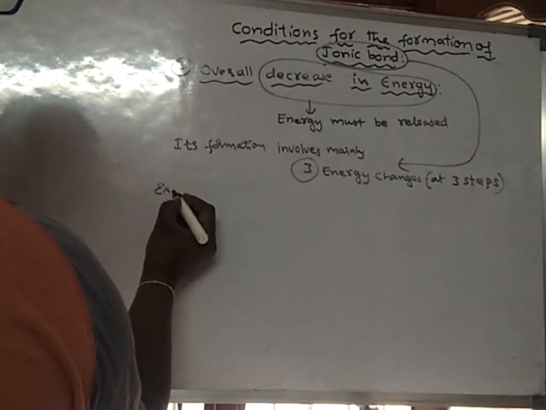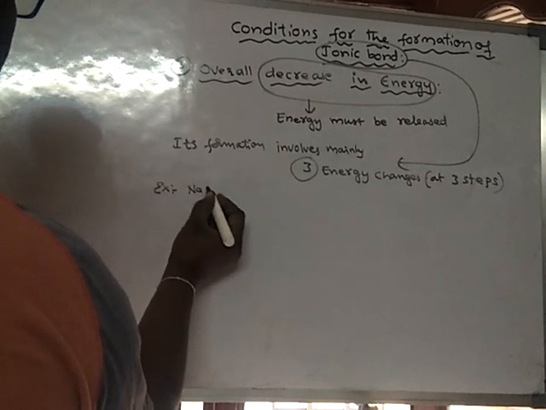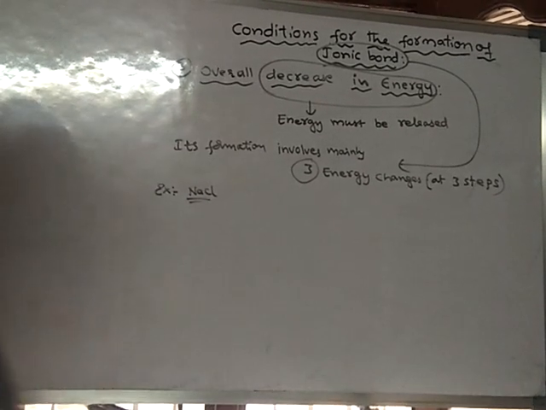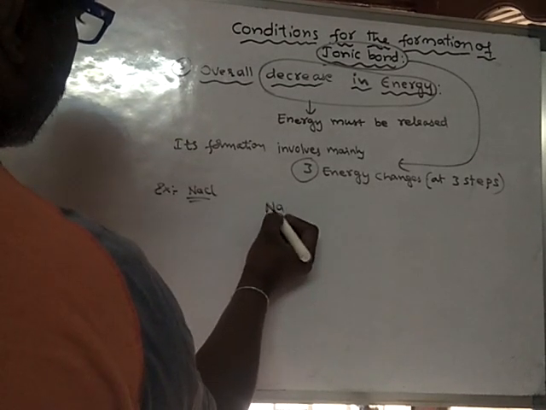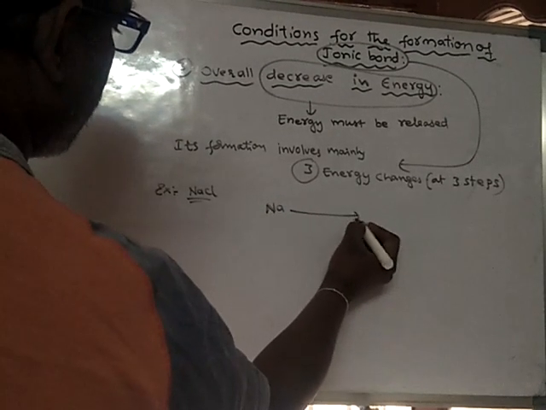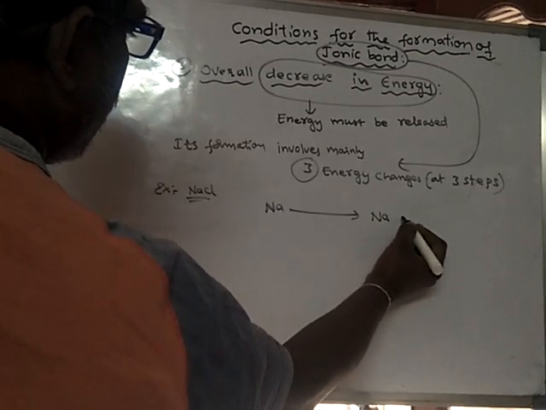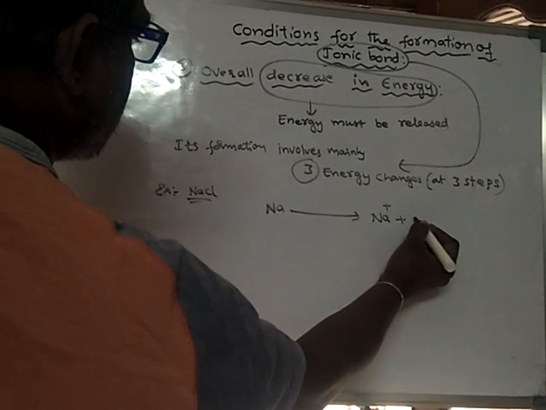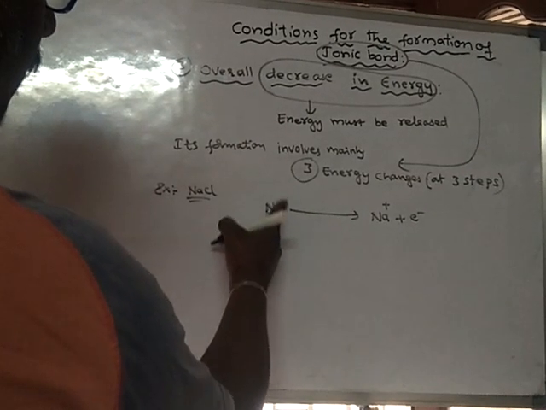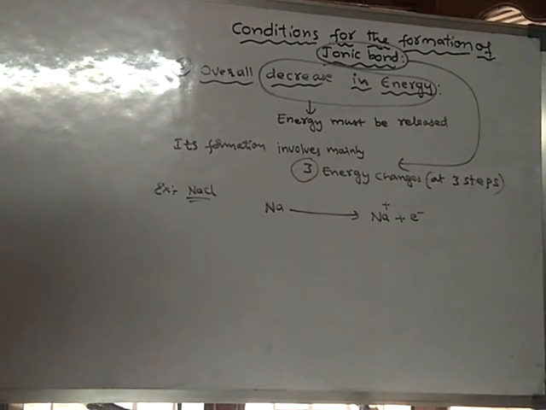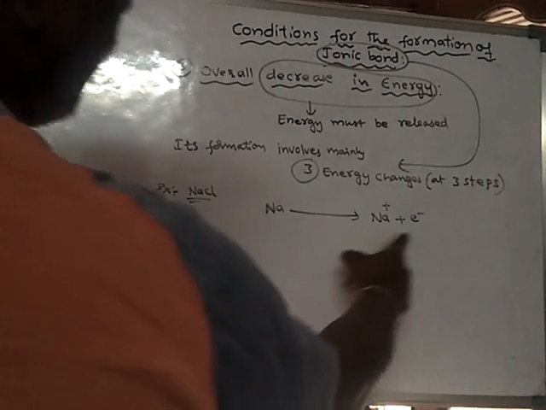Example, in the formation of NaCl, first the sodium atom should lose one electron and become Na+. Here one electron is removed from the sodium atom, so it requires energy.